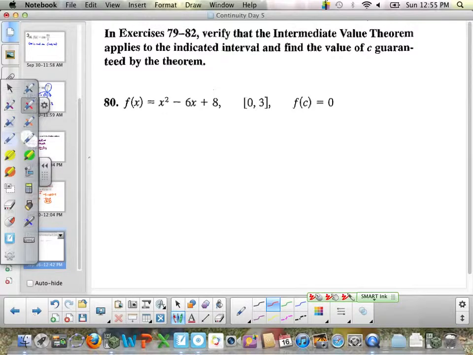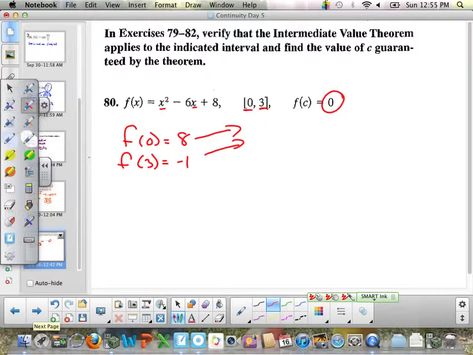Now we need to look at each endpoint. If they surround 0, we know that 0 exists in this interval. So first we'll find f of 0, which equals 8. Now we'll find f of 3. 3 squared is 9. 6 times 3 is 18. 9 minus 18 is -9. -9 plus 8 is -1. And we can see that we surrounded 0. We're a little bit below and a little bit above. So there is a 0 between 0 and 3.